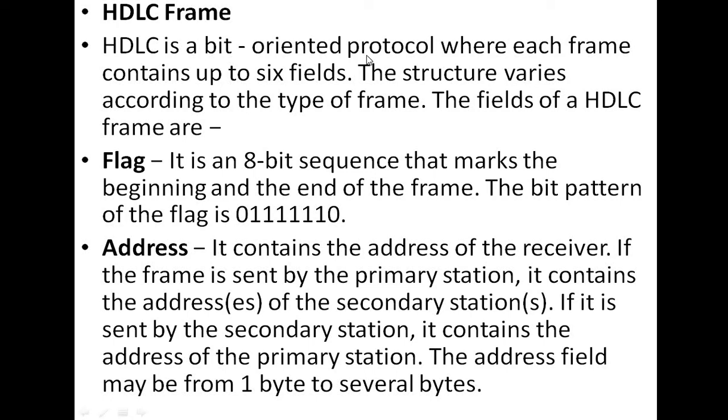So according to the HDLC frame format, there are generally 3 types of frames. One is the information frame, the second one is the supervisory frame, and the third one is the unnumbered frame. In shortcut format, we can say I frame, S frame and U frame.